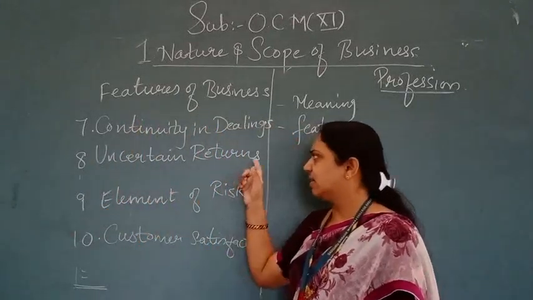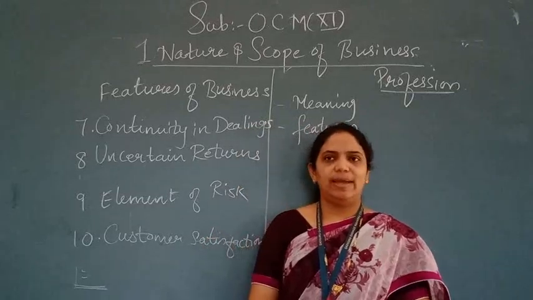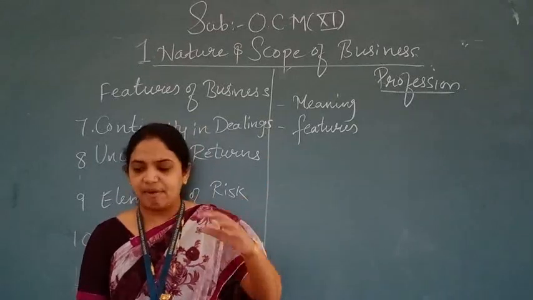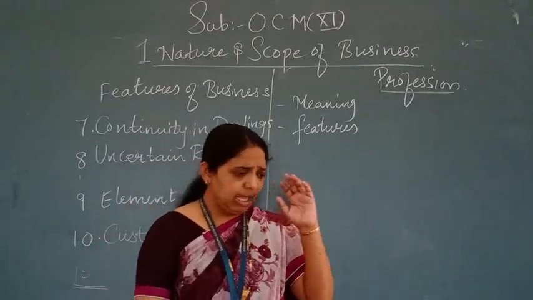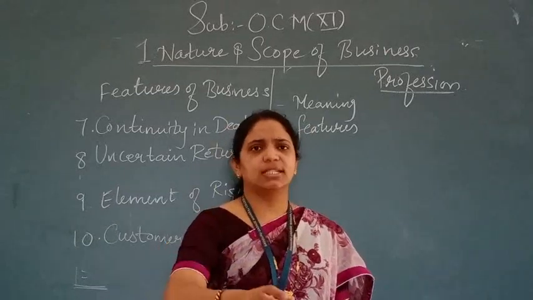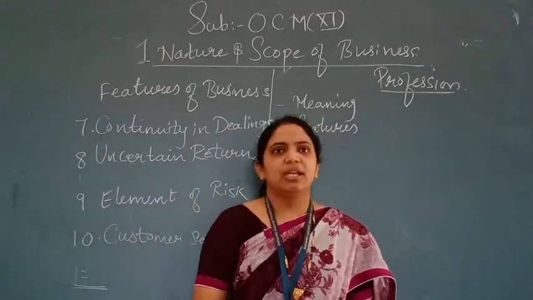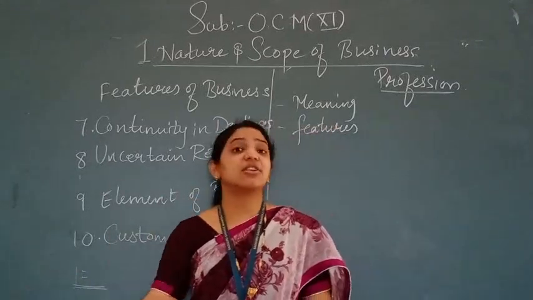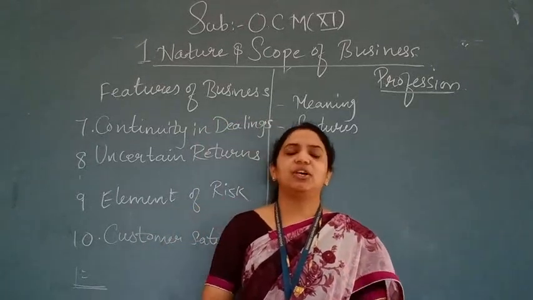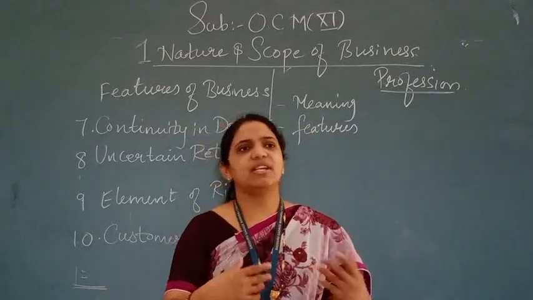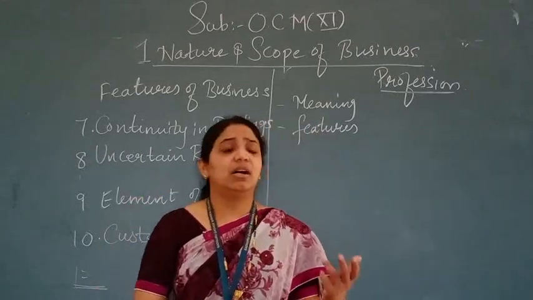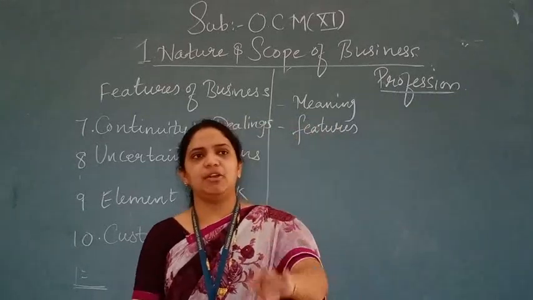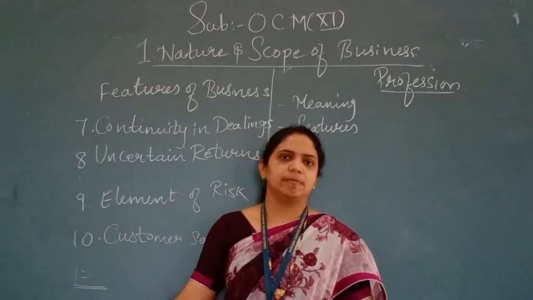Number 8 is uncertain return. Obviously uncertain return is going to be there. In business, the returns are never predictable or guaranteed. Every businessman has to suffer a loss in the life cycle of the business. Yes or no? Like every coin has two sides: one is the profit, another is a loss. Whenever he is doing a business, there may be uncertain return in the form of a loss, which is unpredictable, not guaranteed. It may not come, depending upon the type of the business. Got it? Point number 8.